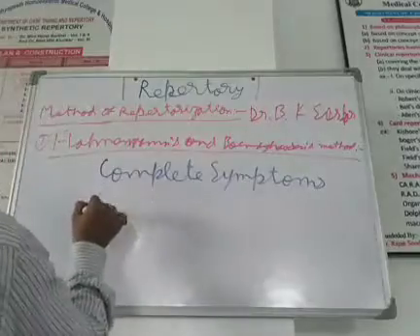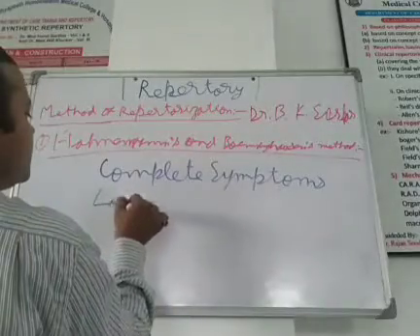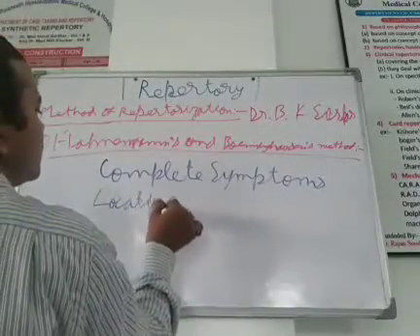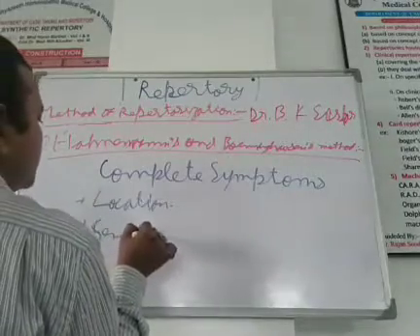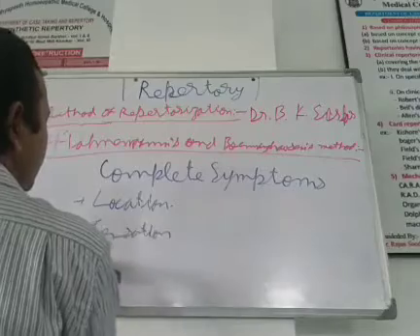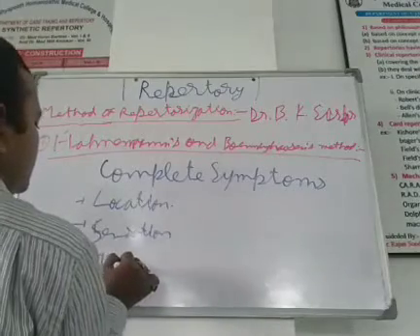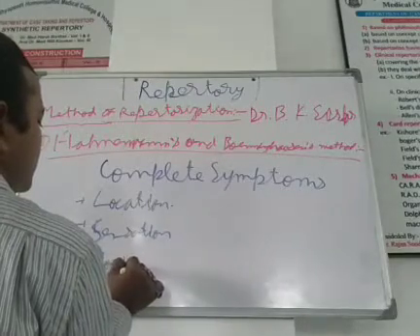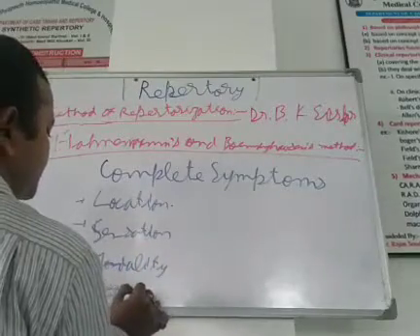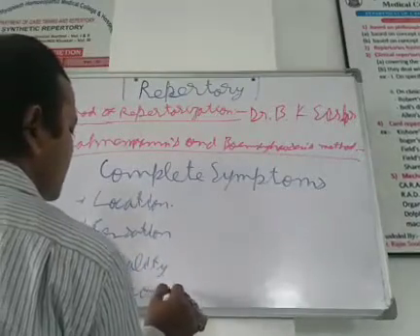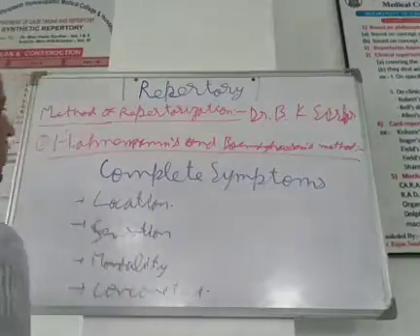What is a complete symptom? Location, sensation, modality, concomitant.